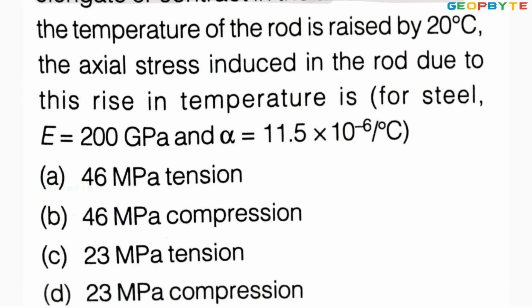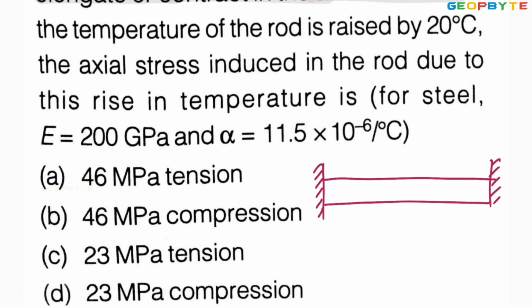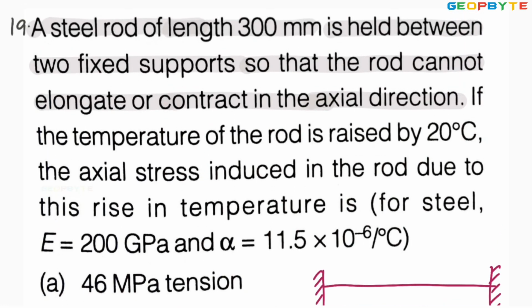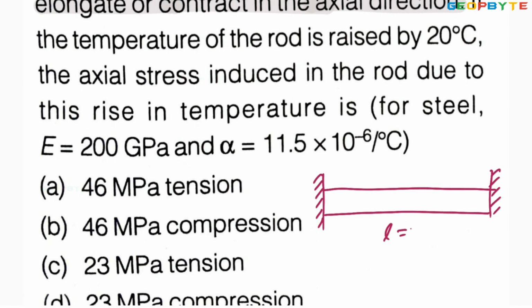That means the rod is fixed between two fixtures. Between these two fixtures, a rod may be placed like this. This is the rod. The length of the rod is given as 300 mm.